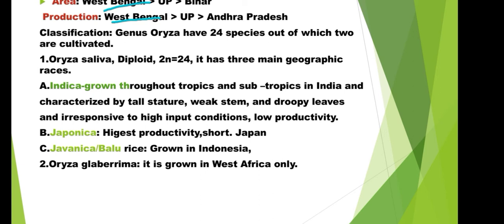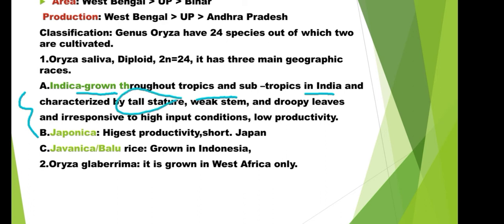Now, classification of rice. Basically 24 species are there, and we can cultivate only two: Oryza sativa and Oryza glaberrima. The names are very confusing, but we have to remember them. In the first category there are three types. First is indica, grown throughout the tropics and subtropics in India, and it is comparatively tall.